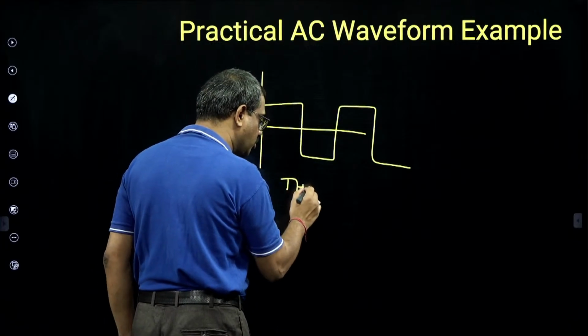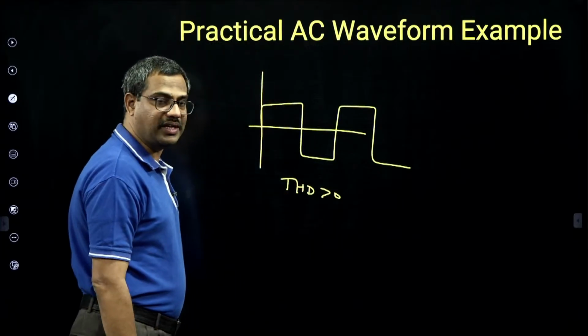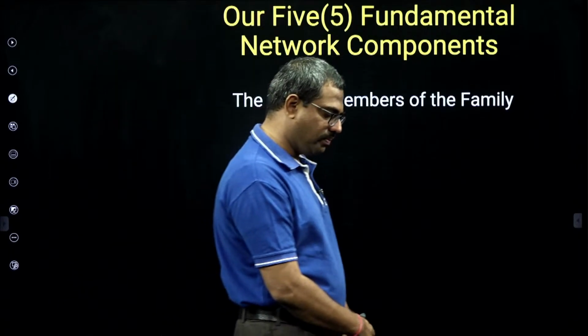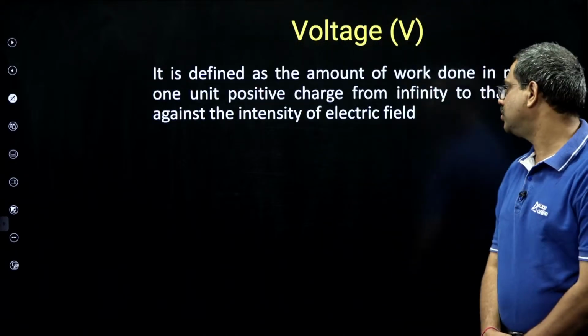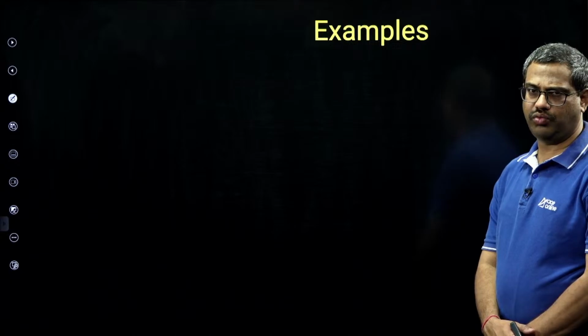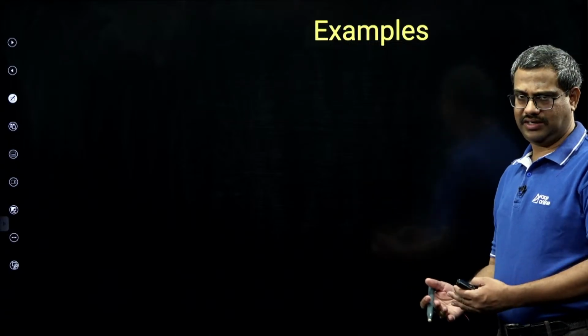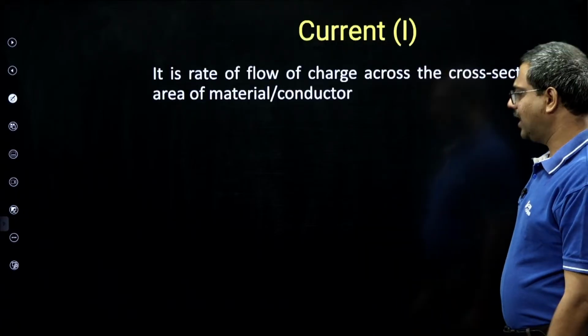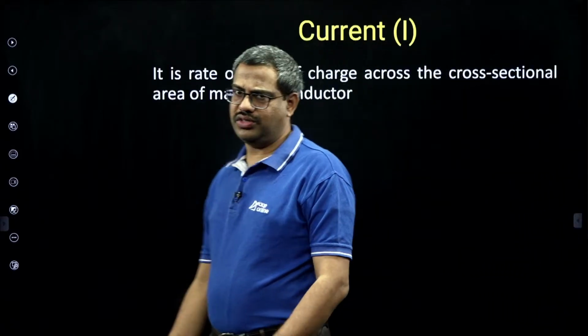Total harmonic distortion exists. That is the meaning. Then we talk about our 5 fundamental components, like the voltage source. We know this voltage source definition. Example, what are voltage sources? Cell, battery, fuel cell, photovoltaic solar panels, rectifiers. Then current is the rate of flow of charge, we know this.